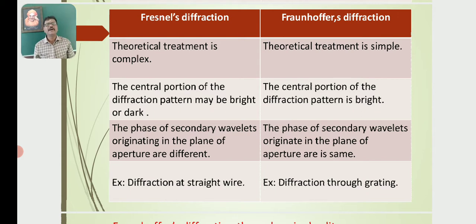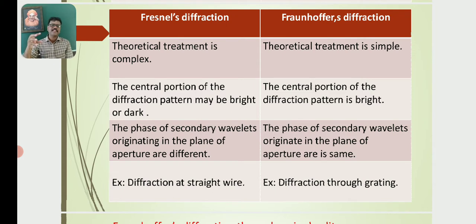In case of Fraunhofer diffraction, the theoretical treatment is simple. So we can easily obtain the expression for fringe width, the intensity, etc.